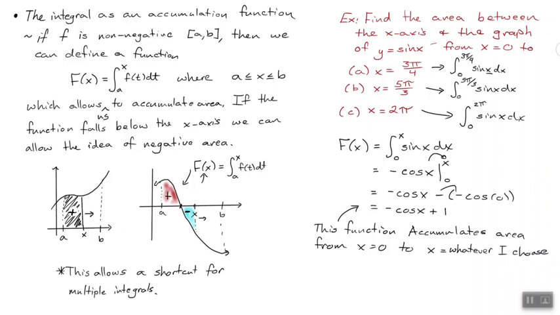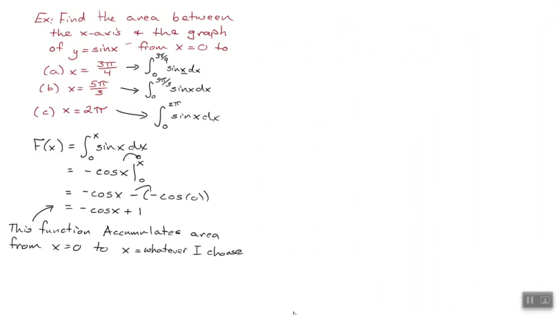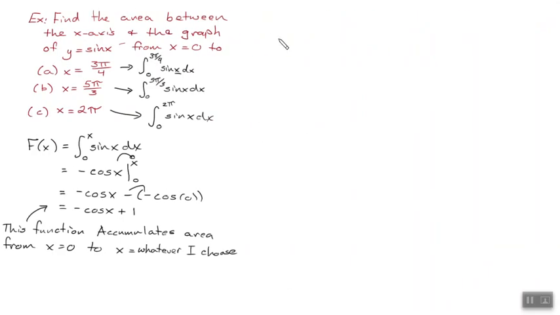Now that I have this statement, I'm going to slide to the right. And let's go ahead and reinvestigate A. If I wanted to know 0 to 3 pi fourths, it's as easy as taking f of 3 pi fourths.